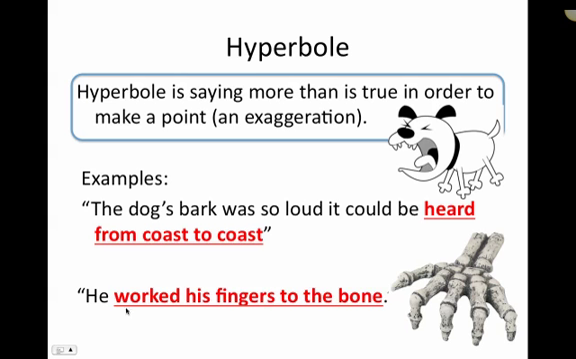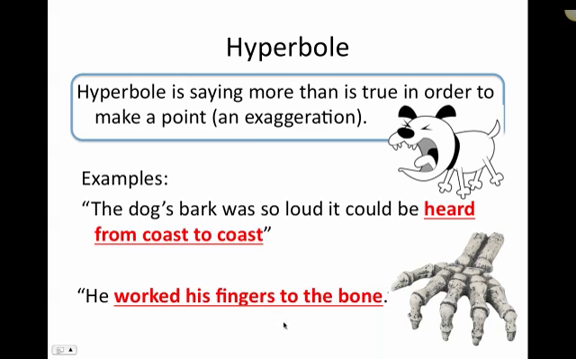Here's another one. He worked his fingers to the bone. Now that means that someone worked really, really hard. If you work your fingers to the bone, that's working really hard because you work away all the skin and the flesh of your hand down to the bone. But is it really possible to do that? Probably not. But what they're trying to say with this exaggeration is that he worked really, really hard.